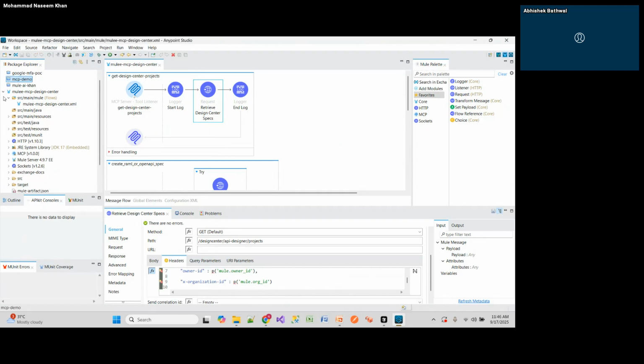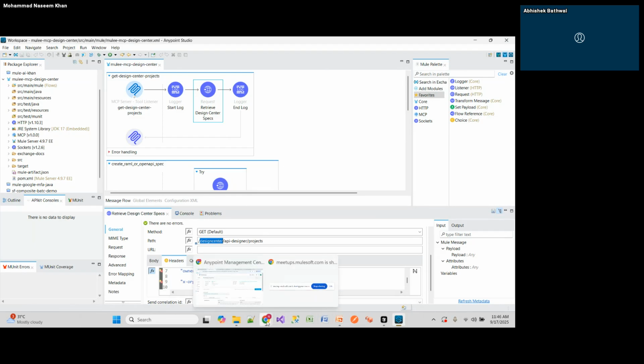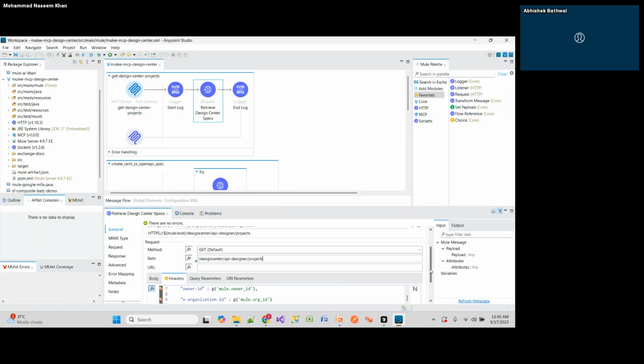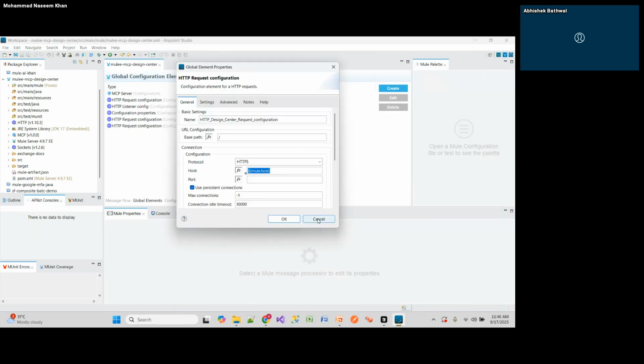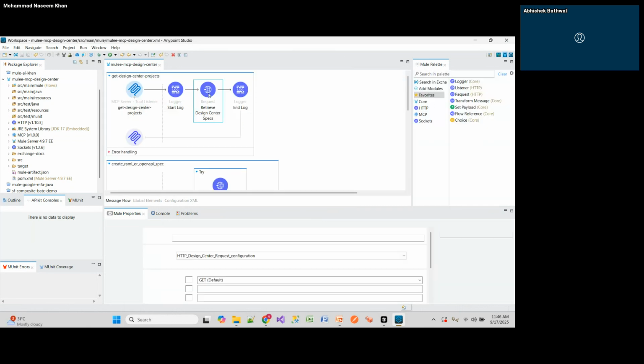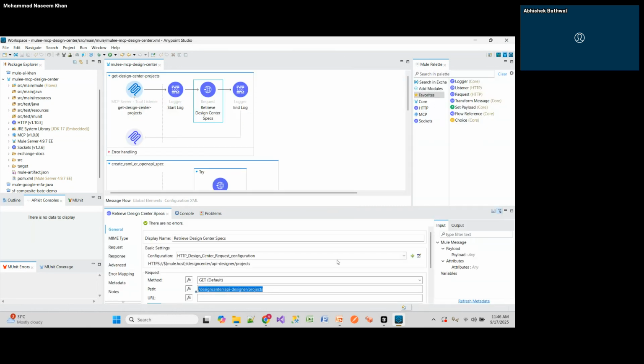But I can still share. The host is anypoint.mulesoft.com, right? Not Design Center. Design Center I have given in the path. The complete path will be anypoint.mulesoft.com/designcenter/api-designer/projects, correct. So Kiran, the host is anypoint.mulesoft.com only, for Design Center as well. After that, I specified /designcenter in the paths here.